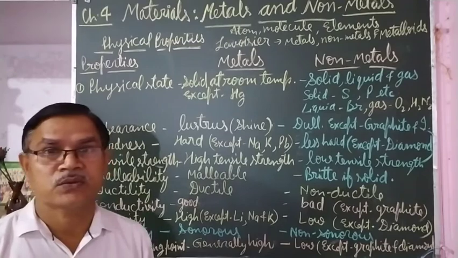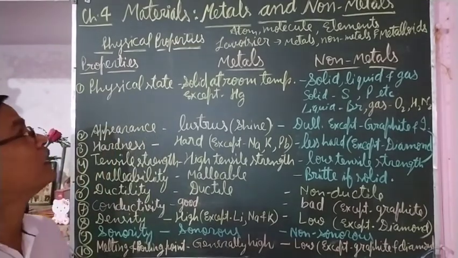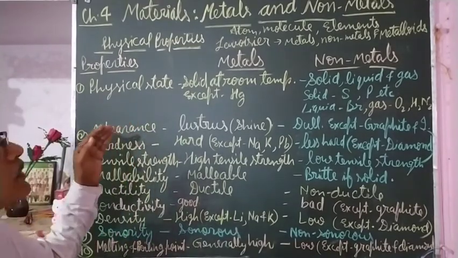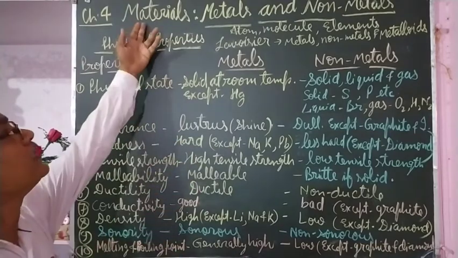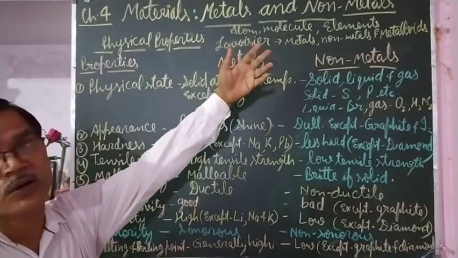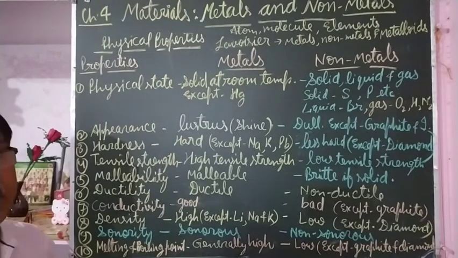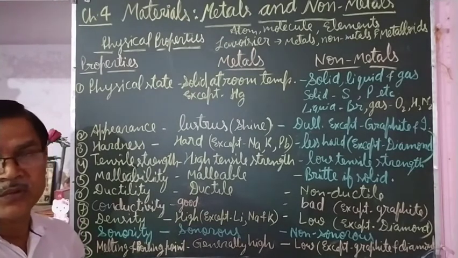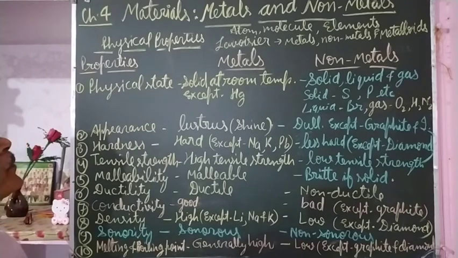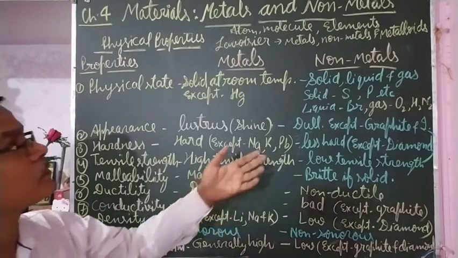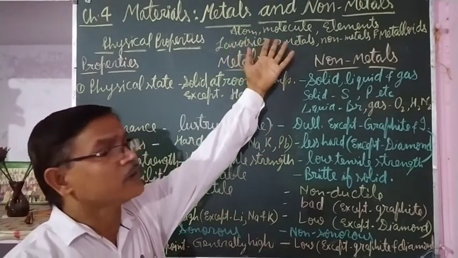Hello students, today we are going to study a new chapter, that is chapter 4, Materials: Metals and Non-metals. In this chapter we will study mostly about elements. Elements are made up of atoms and molecules.